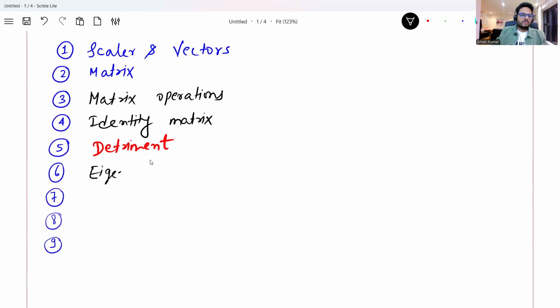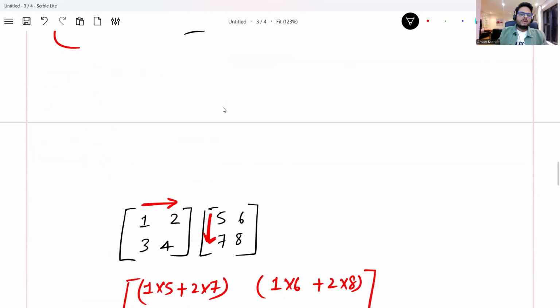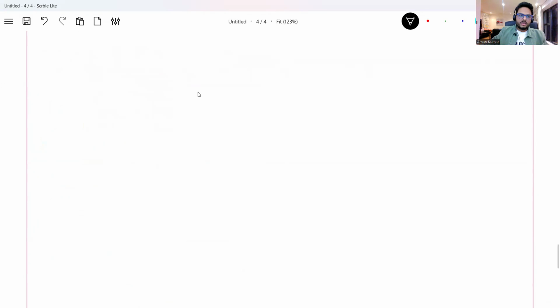I'm sure you have heard of this concept, eigenvalue and eigenvector. This concept is again pretty simple to understand. Suppose there is a matrix A. The equation which is being solved here is: let's say there is a vector V which, when multiplied with A, equals V multiplied with a scalar lambda, so both these things are equal.